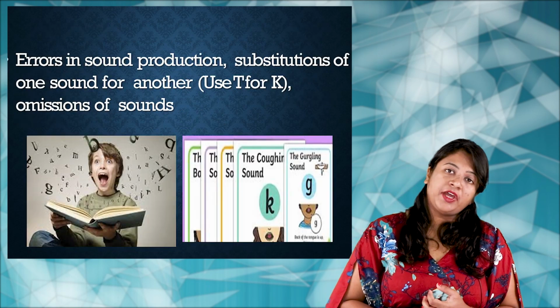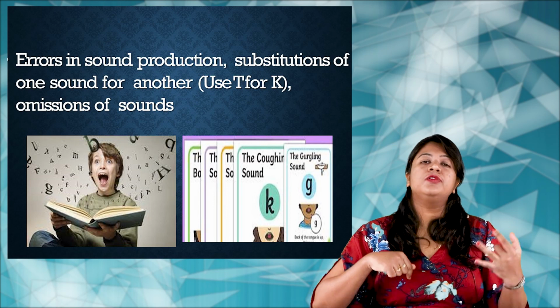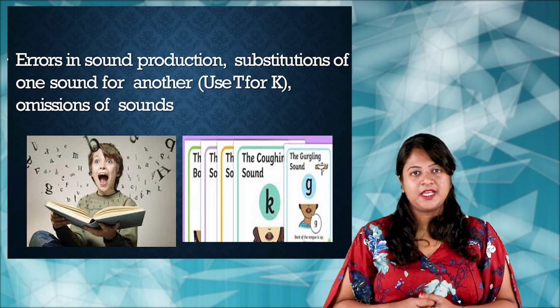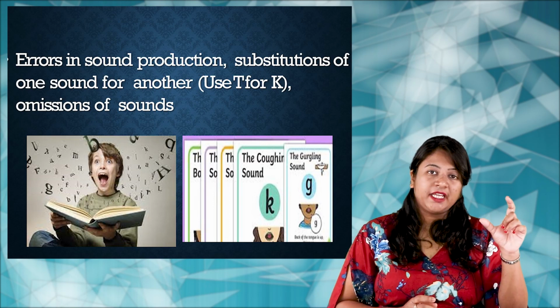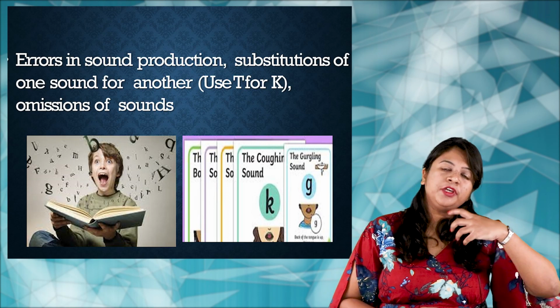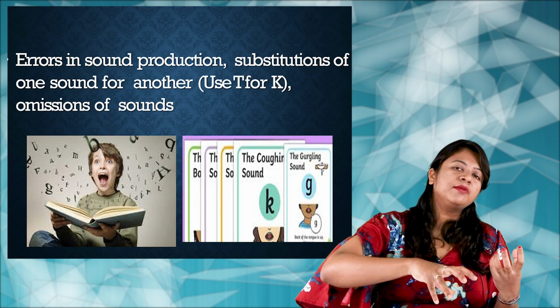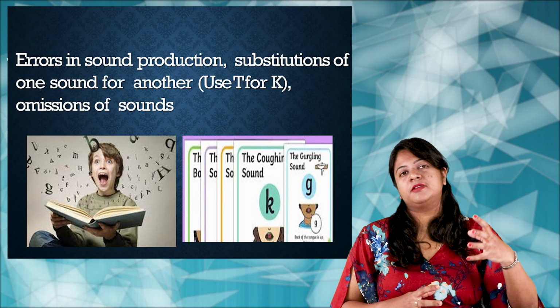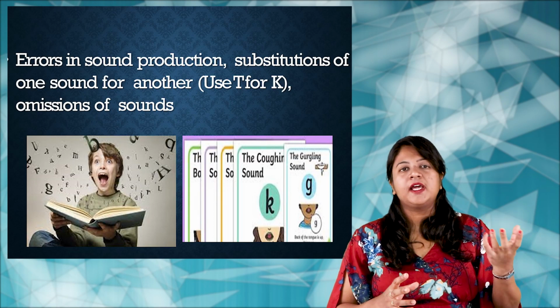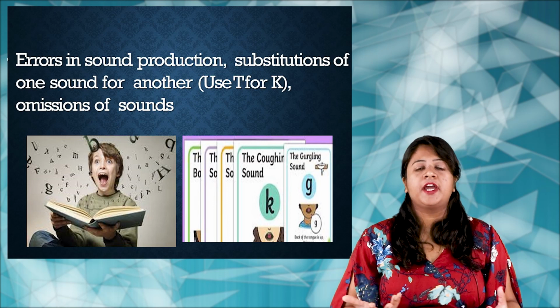There will be a lot of errors in sound production, substitution of one sound for another. Say for example, in place of T, the child may use K, right? So to produce one particular sound, the child may just substitute another sound. Like that, incorrect phonological sounds that the child may use.